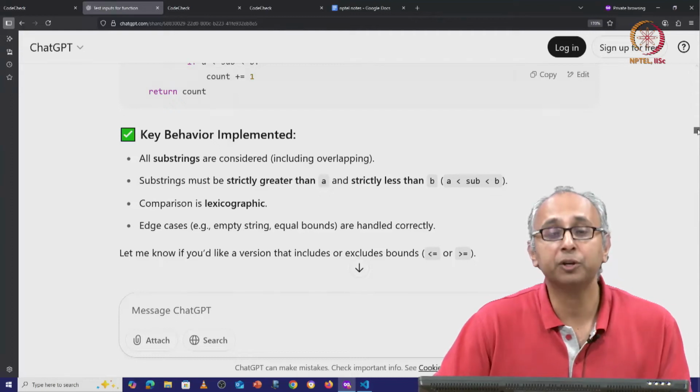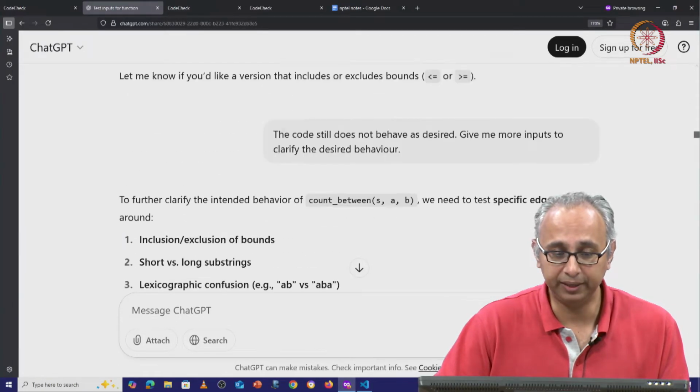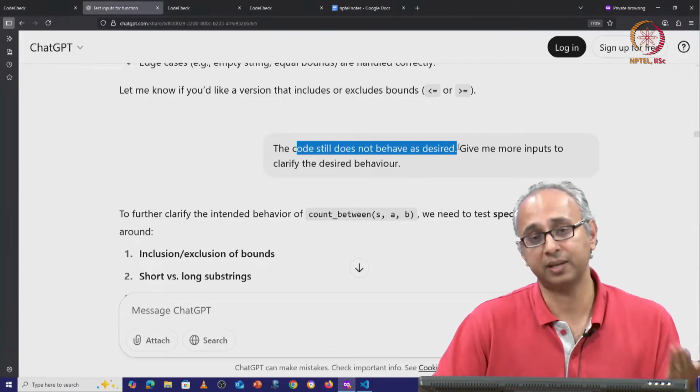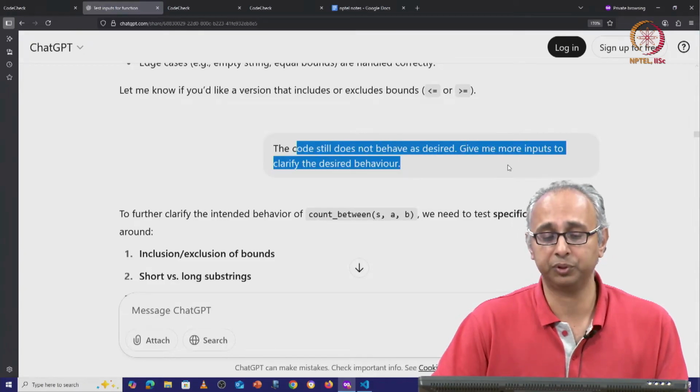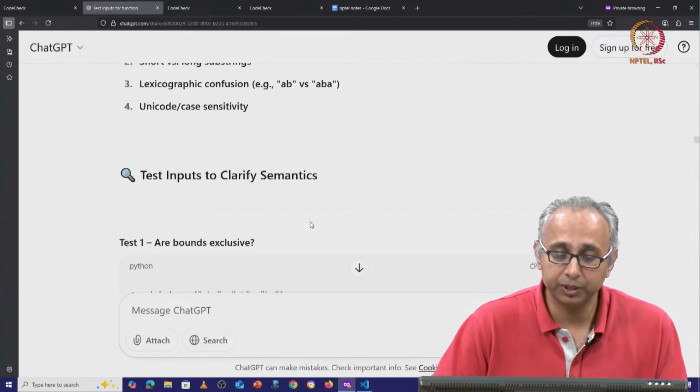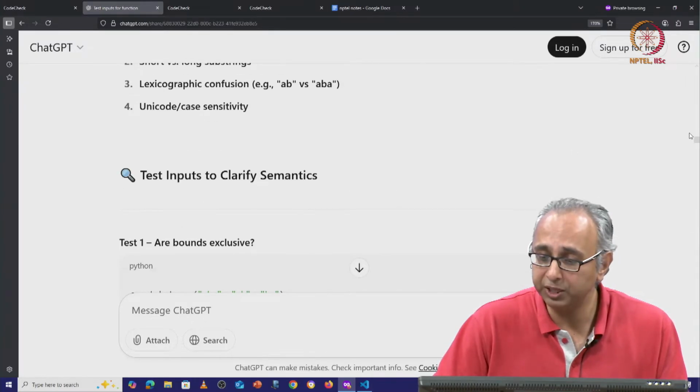So I continue my conversation with ChatGPT like this. I said, the code still does not behave as desired. Give me more inputs to clarify the desired behavior. So now it thinks a little further and it comes up with some other very good suggestions. Some of them are repeats from last time.